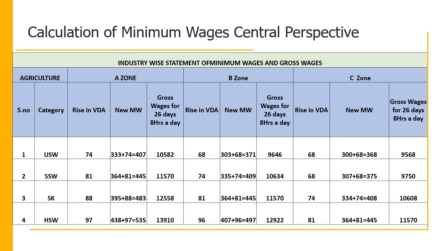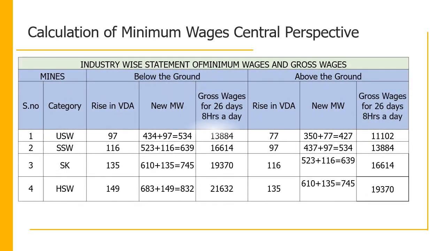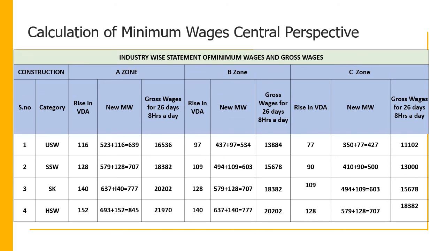I will spare 1 or 2 seconds for you to look at this Excel sheet. Okay, the next industry I have taken is mines. Mines are divided into two: below the ground and above the ground. So these are the figures. Again, I am mentioning these are the gross wages. I have not deducted PF or any other deductions, for 26 days, 8 hours a day. This is for construction.